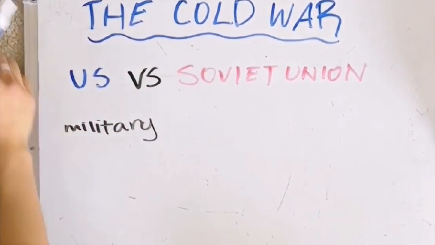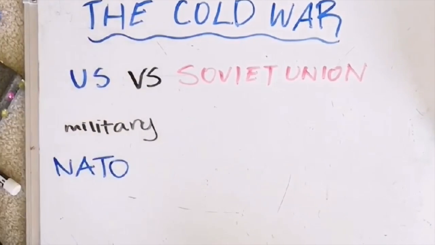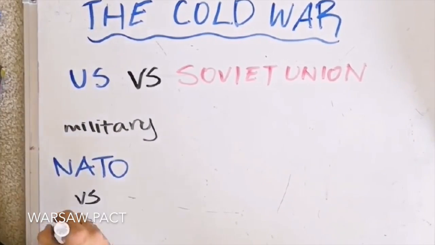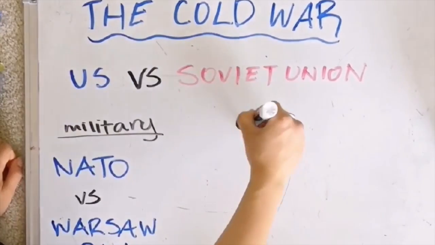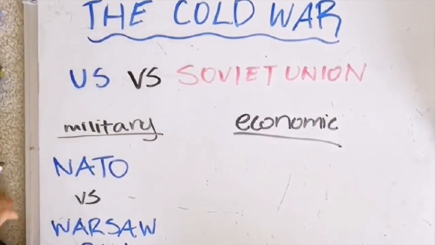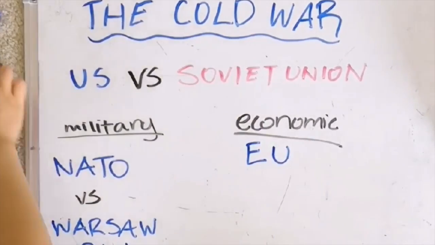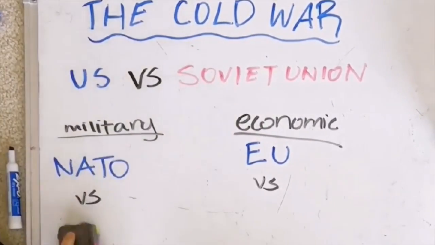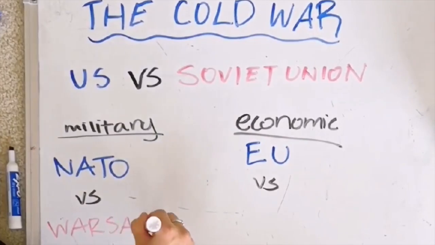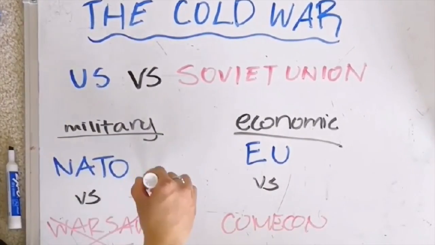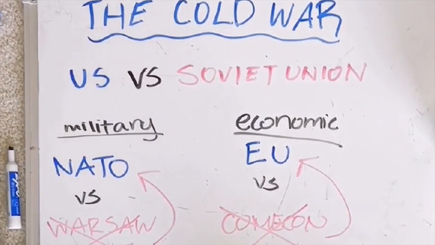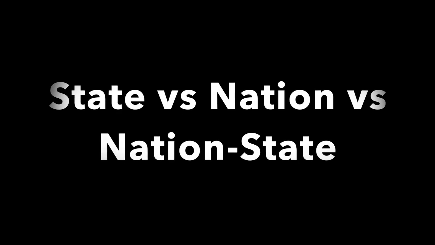Main military alliances consisted of NATO, which was an alliance of democratic states, versus the Warsaw Pact, which was an agreement among communist East European countries. Economic alliances were the EU, which was created to heal Western Europe from World War II, and Comecon, which was an alliance among communist states.